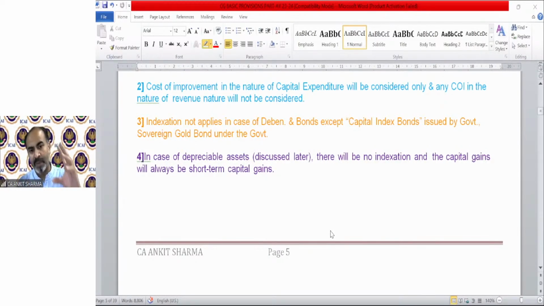Up to page number 5, whatever provisions we have read, I will give you a small example, because in capital gain, in almost every numerical treatment, I have to give you an example. Without an example, it will be difficult for you to understand. Okay, so let's see the queries.